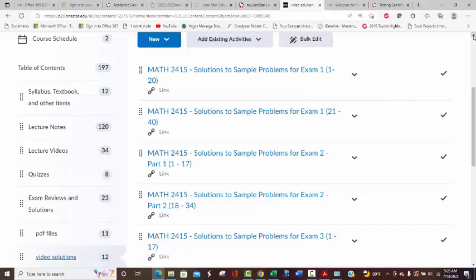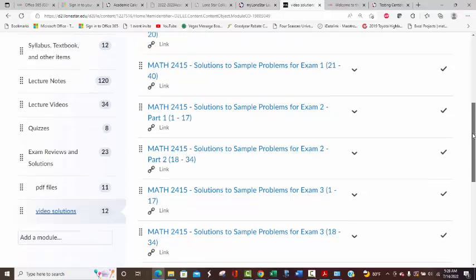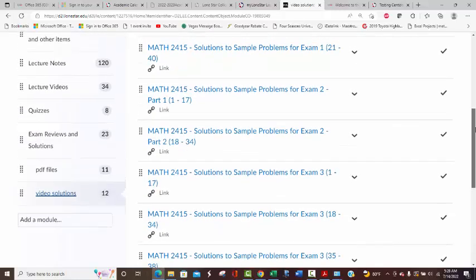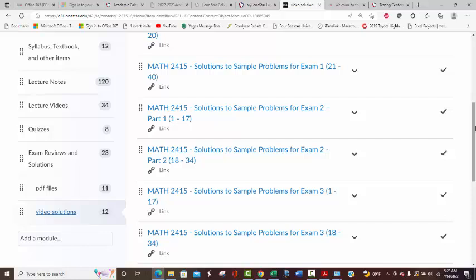So you have all kinds of resources there for you. I think everything's pretty well organized by each exam, at least people have told me that. Not too many things to navigate either as far as finding stuff.